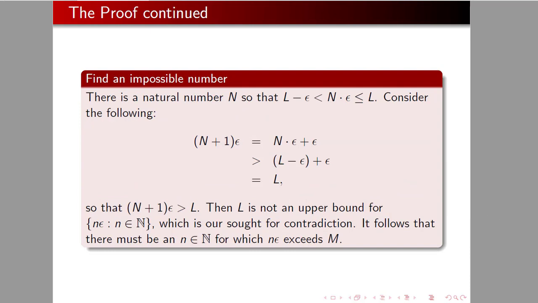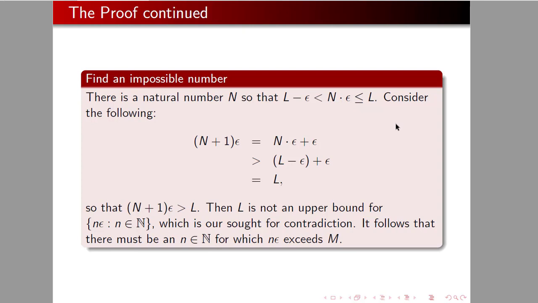Now what does that do? Well, there is a natural number, capital N, so that L minus epsilon is less than N times epsilon is less than L. All right, again, L is the least upper bound, and if we can't get within epsilon of it below, we have a new least upper bound. So we have to get a number in here.